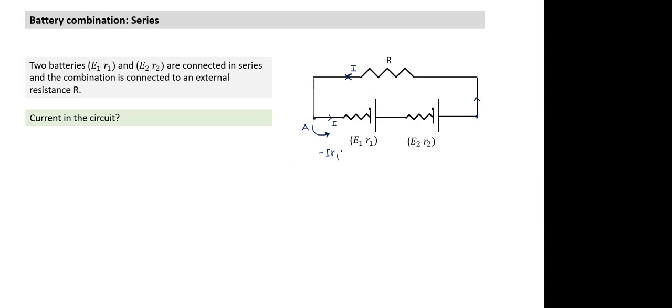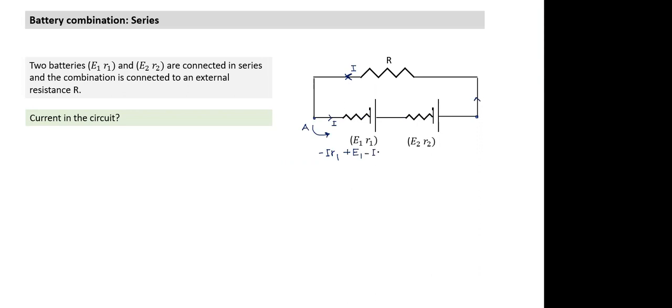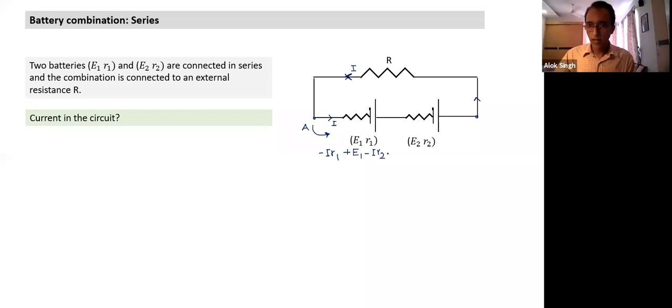Plus E1. I'm moving from negative to positive. From here to here again, moving in the direction of current, minus I R2. And then plus E2. And then from here again, moving in the direction of current, minus I R. Come back to the same point. That's how I write the equation. You practice a number of times so that we are absolutely thorough. And when you simplify, what do we get here? The current I is equal to this.